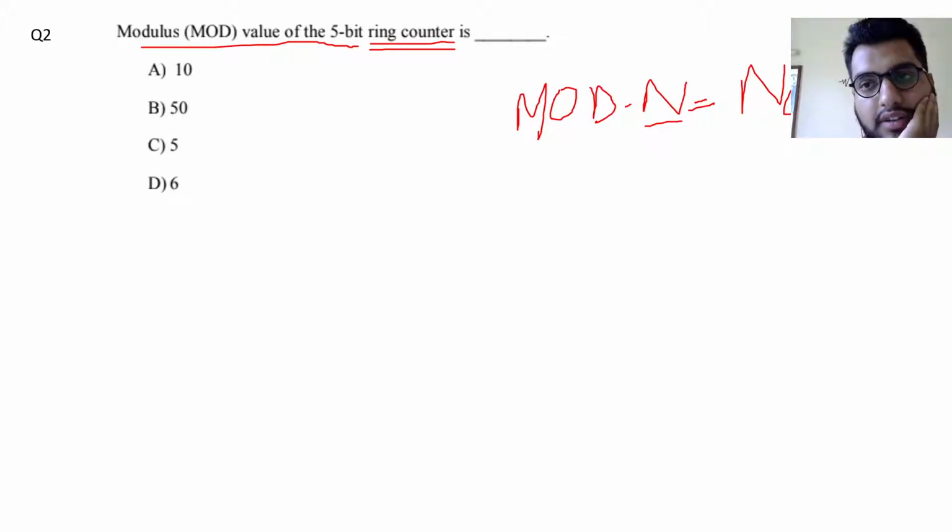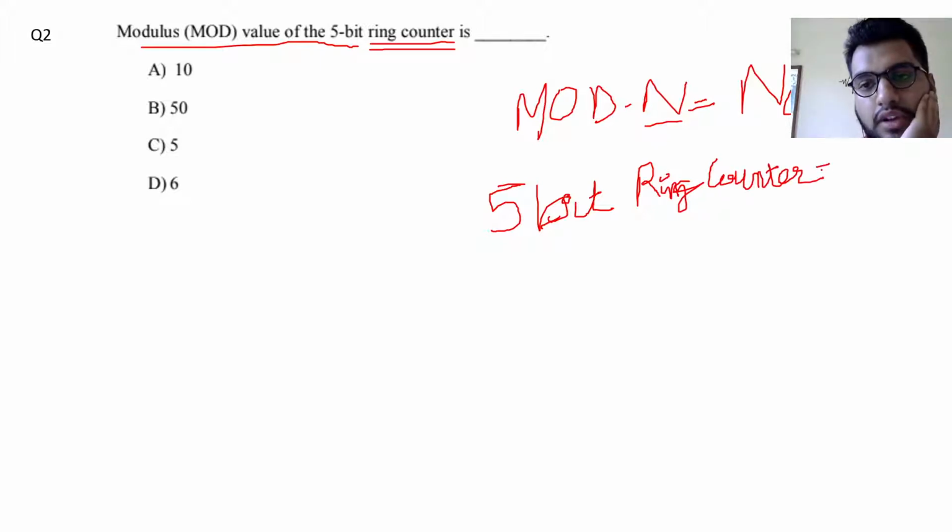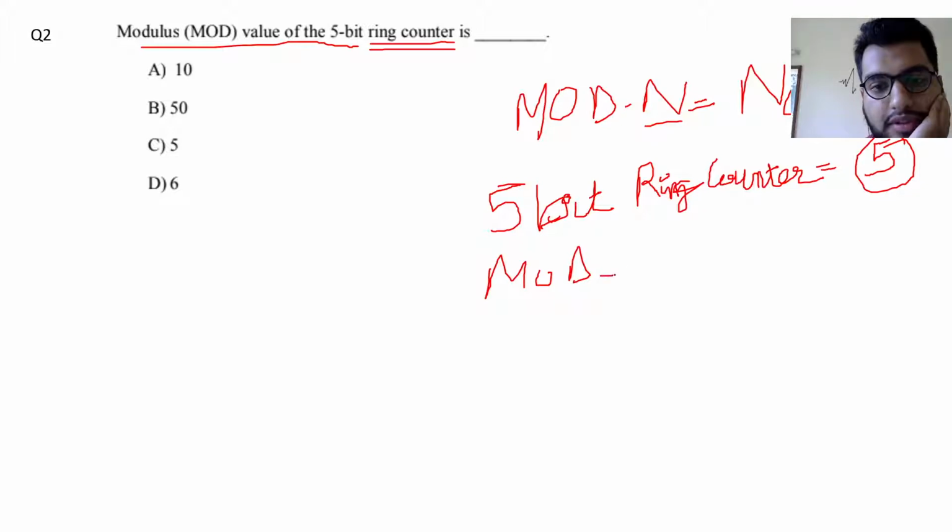And since it's a 5-bit ring counter, the number of flip flops will be 5. So the modulus value of the 5-bit ring counter is simply 5. Mod n is equal to the number of flip flops, that is equal to 5. So the correct answer to this question is 5.